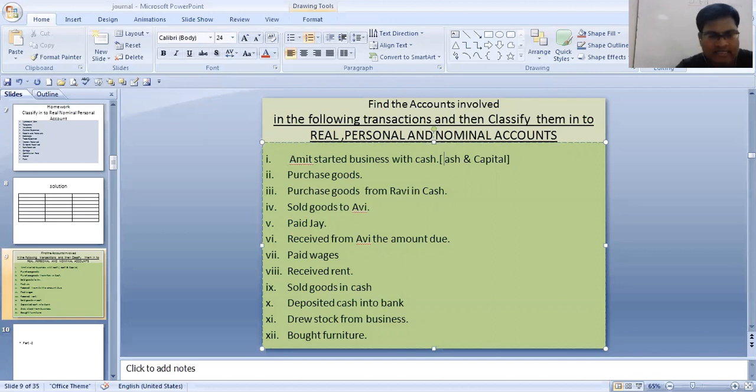And we all know cash is what account? Cash is a real account because you can touch it. And capital is a personal account because the owner has paid.